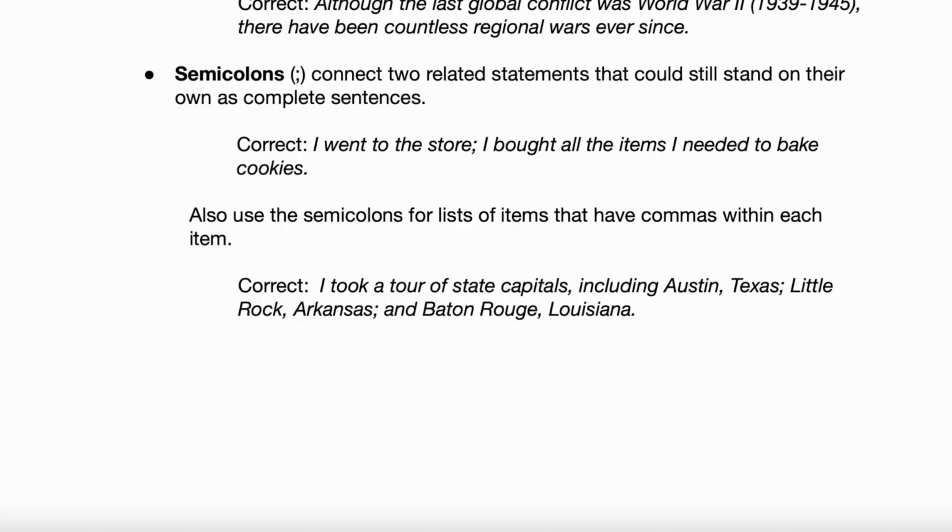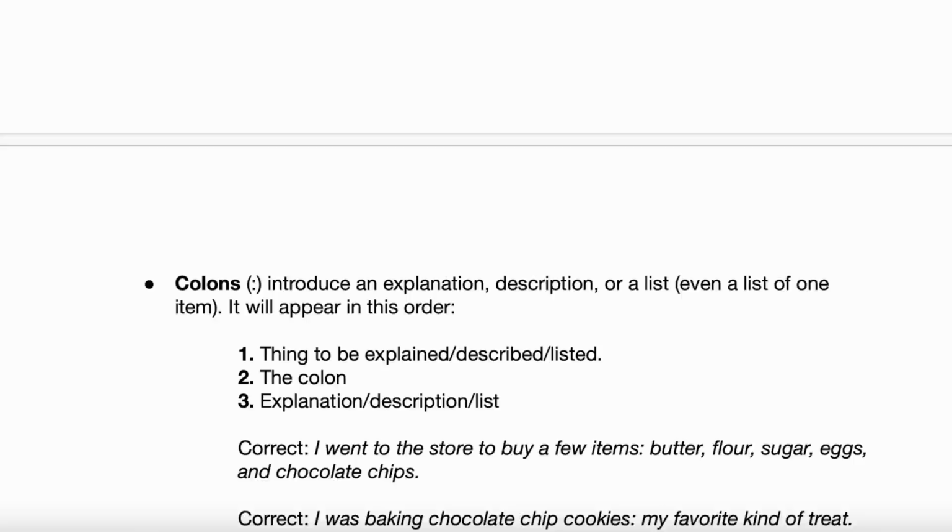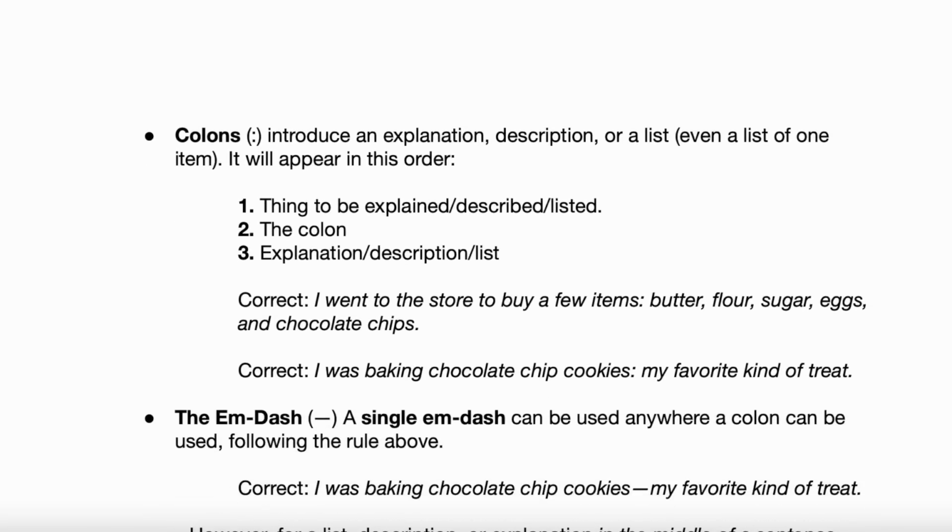Now we're talking about three items here, with commas in the middle of each individual item. Does that make some sense? Yeah, it does. It's really funky. I've never done this. I would just completely rearrange the sentence so I wouldn't have to mess with this if I were writing it. But it pops up on the digital SAT and the digital PSAT, so be aware of it. Look out for lists of items that have commas in each item. Questions? No. Okay. Perfect. But most of the time, just make sure you're using a semicolon to separate standalone thoughts, unless it's that second use case.